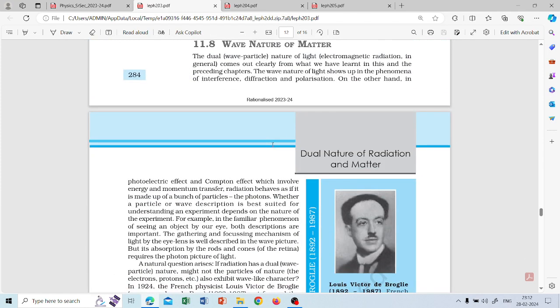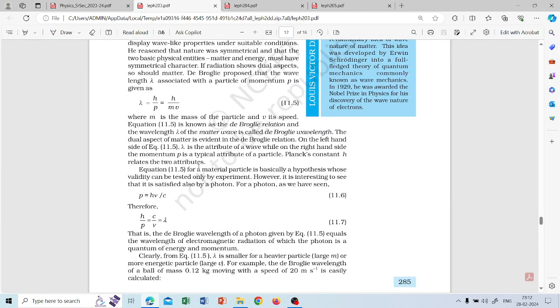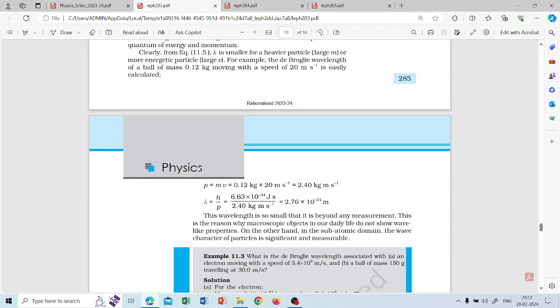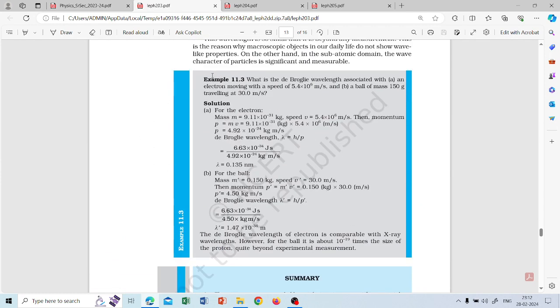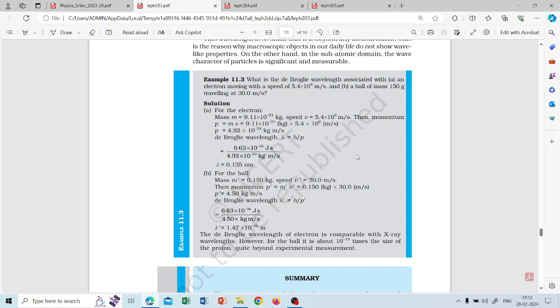So again the scientists got confused, like light behaves like a wave, sometimes like a particle. So again one man, de Broglie, came up with a theory called the de Broglie wavelength. He told that every particle of nature exhibits a wave-like character. That is his argument, and it will have a particular wavelength of its own. The wavelength of particles like the electron, as you can see in this example, is very interesting, and it is also important to know the significance of the de Broglie wavelength.